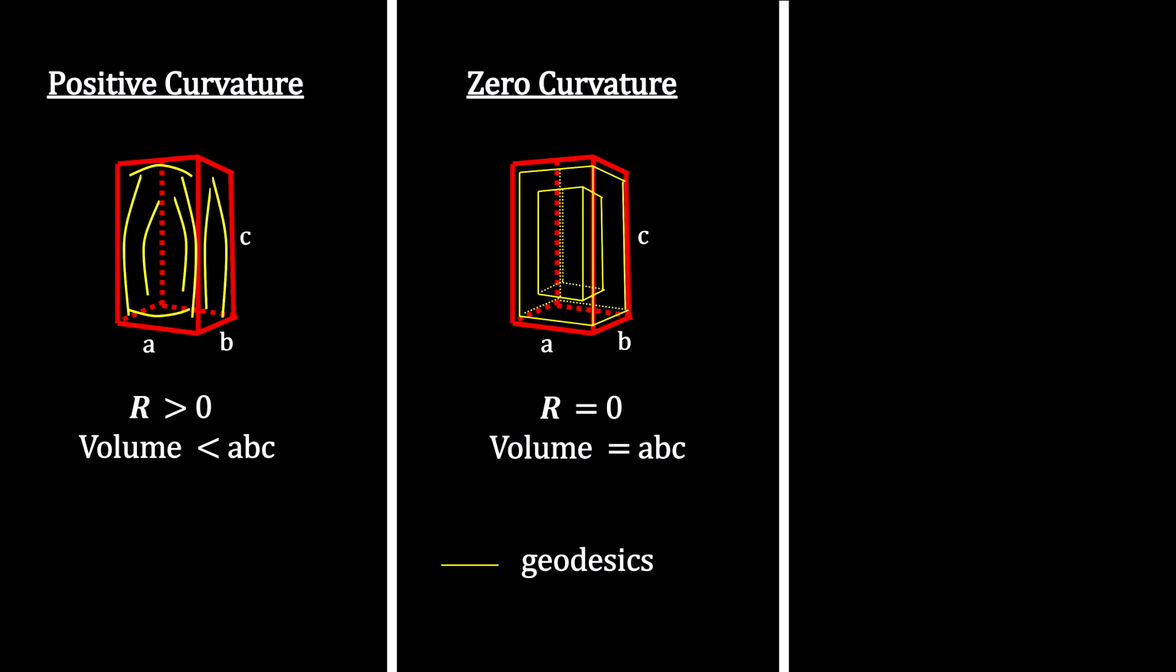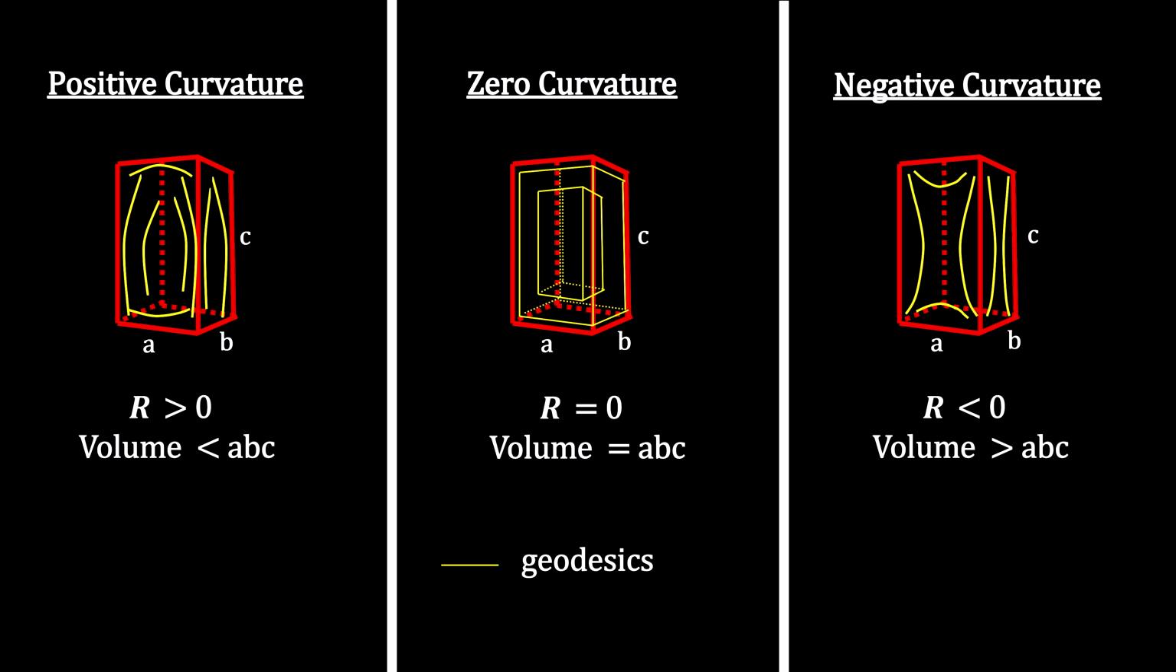The volume is less than this if the Ricci curvature in the interior region is positive. In other words, it's smaller on the inside. The volume is more than this if the Ricci curvature of the interior region is negative. In other words, it's larger on the inside.